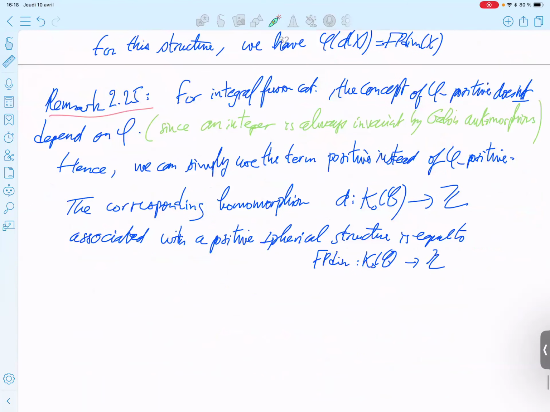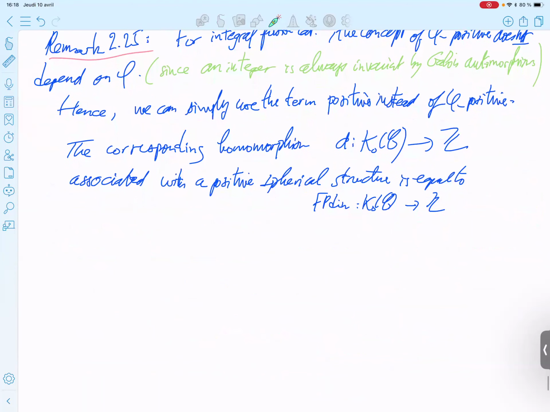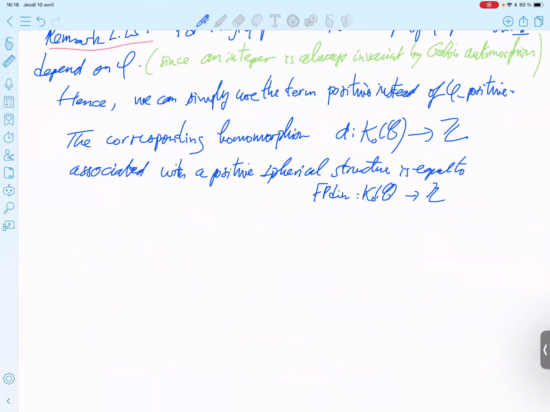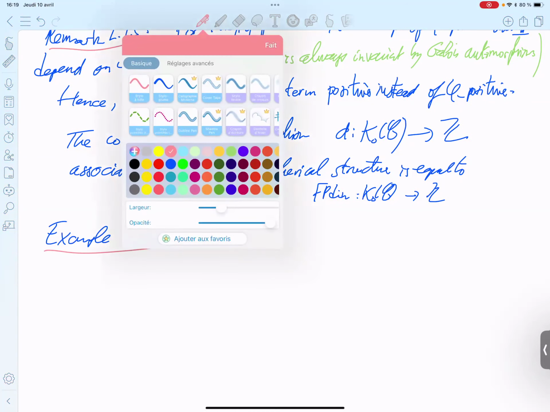Okay, so next, we will talk about an example in which it's very easy to get the spherical structure, which is positive. So it is in the integral case, in the pointed case. In the pointed case, we will define in great detail the spherical structure, and you will see it's quite easy, not so complicated.